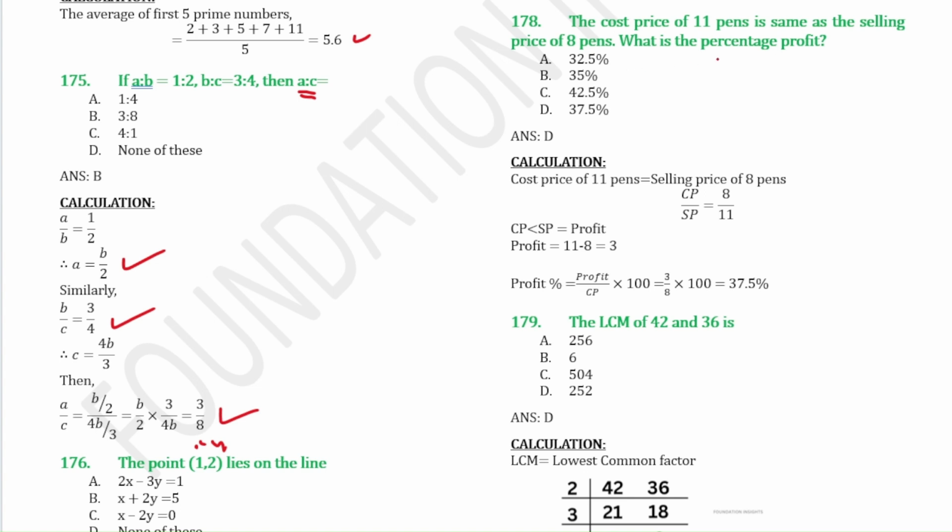So the next question, the cost price of 11 pens is the same as the selling price of 8 pens. That means when you are selling 8 pens, then you are getting the cost price of the 11 pens. So that means the profit is 3, right, in this question. To find the profit percentage, we will use this formula: profit divided by cost price times 100. So profit is 3 and the cost price is 8, times 100. Put the values and you will get the answer as 37.5%.